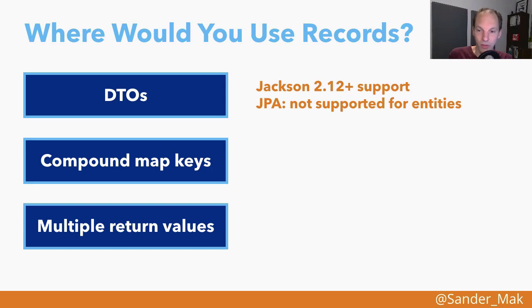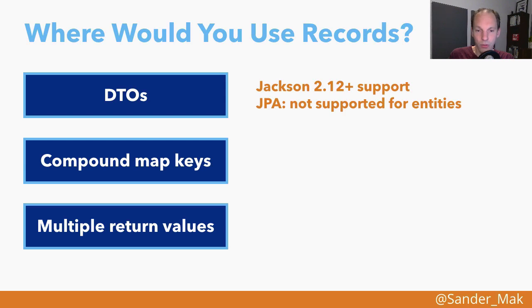Now, JPA, so the Java Persistence API, is another place where people think they might want to use records, but if you want to use it for entities, for example, that's not really possible because it is heavily based on the Java Beans convention. It is also usually the case that these are mutable rather than immutable. So I don't think they will be used there a lot. There might be some opportunities when you instantiate view objects in queries, for example, where you could use records instead of regular classes, but for entities, not so much.